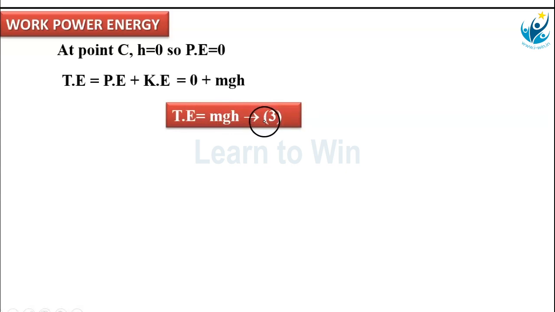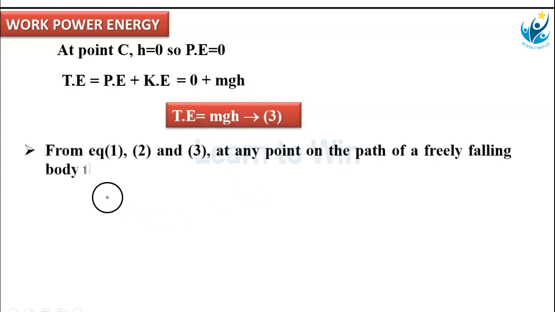Now observe equation 1. What is equation 1? Total energy at A, that is mgh. Equation 2, total energy at B, that is also mgh. Equation 3, total energy at C, that is also mgh. That means from equations 1, 2 and 3, at any point on the path of a freely falling body, the total energy is constant. Hence, conservation of mechanical energy is verified in case of freely falling body.